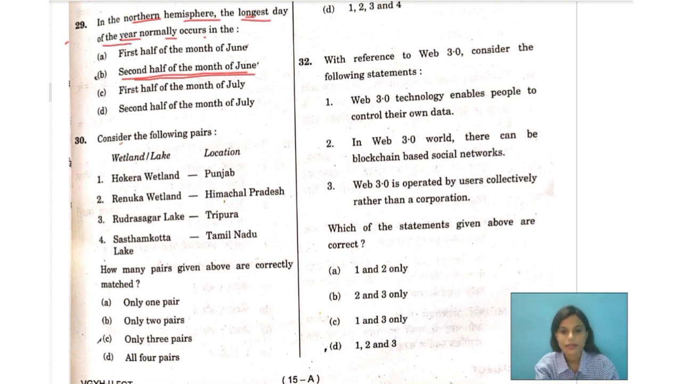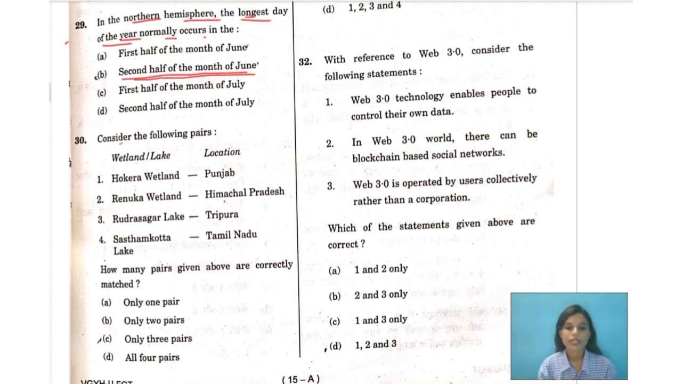Okay, so let me tell you something about this day. Why does this happen? Summer solstice. You all have heard about this. Now I'm going to tell you why I considered the second half of the month of June to have the longest day of the year in the northern hemisphere. This is because of the summer solstice.